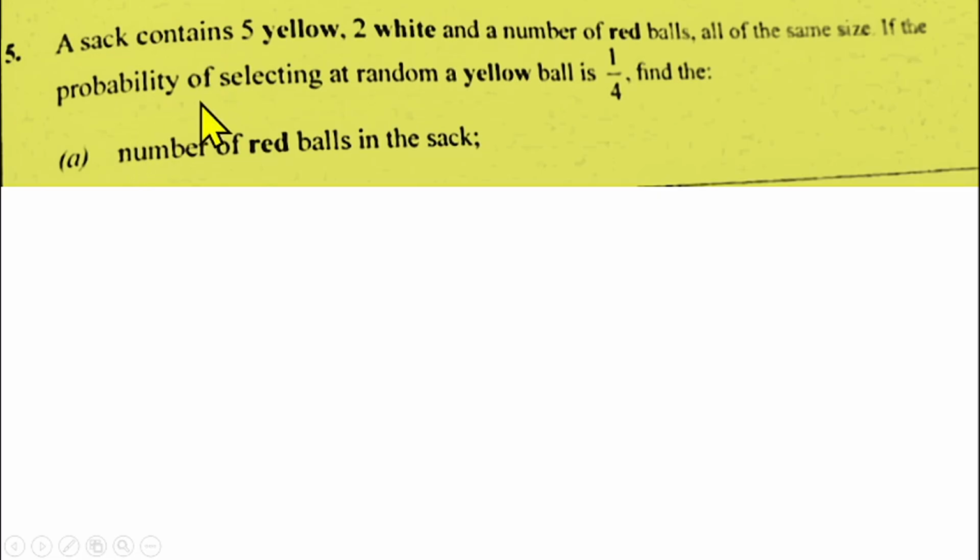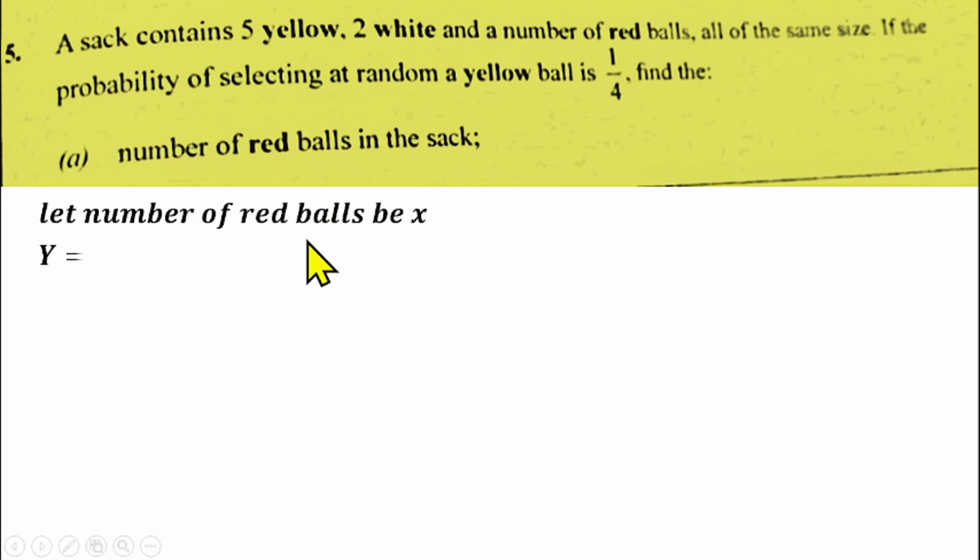Since we don't know the number of red balls, let the number of red balls be X. The number of yellow balls is 5, white is 2, and red is X.